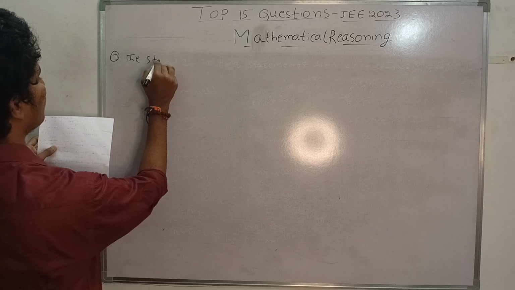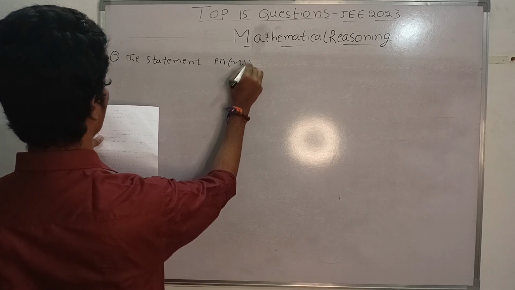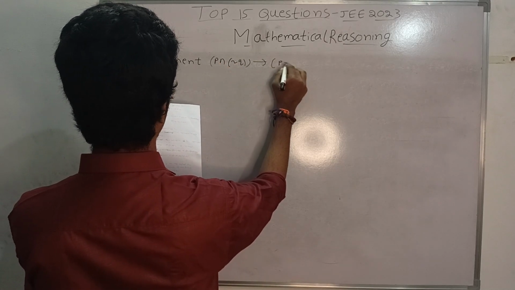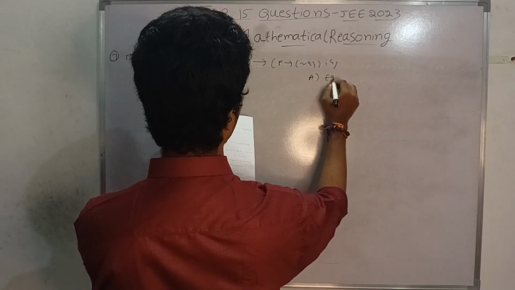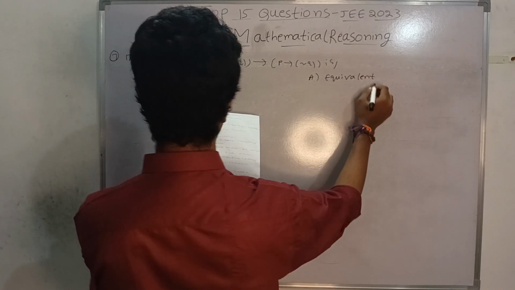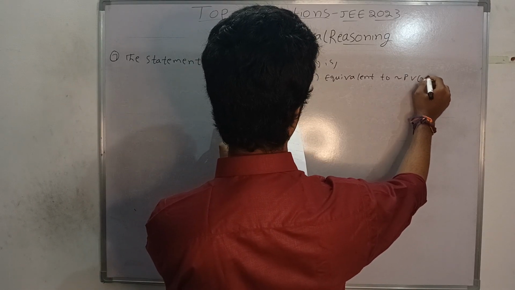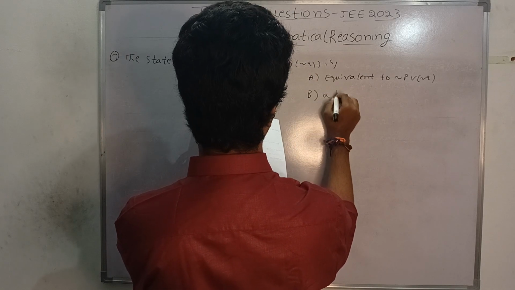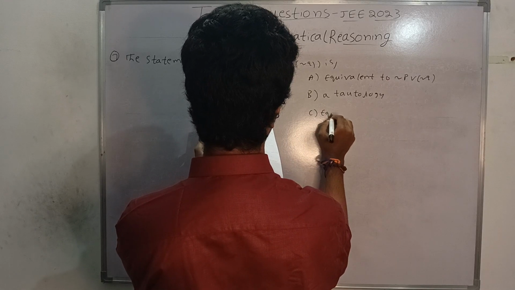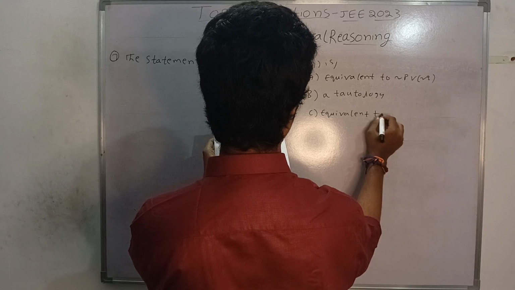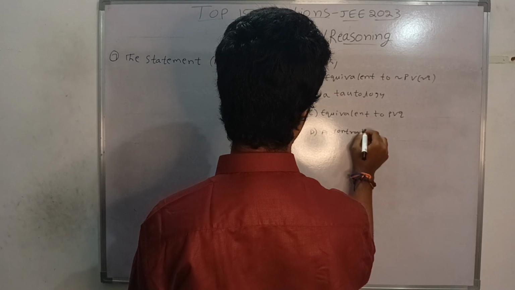The statement (P and negation Q) implication negation Q is equivalent to: negation P or negation Q; a tautology; equivalent to P or Q; a contradiction.